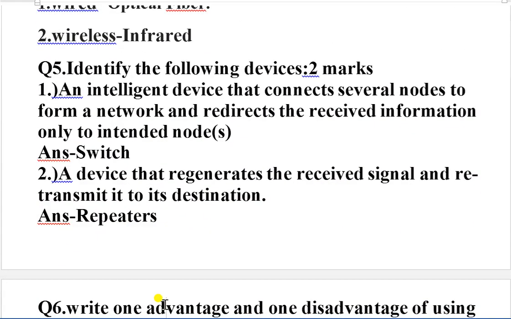Now question number 5, identify the devices. So here is the question, an intelligent device that connects several nodes to form a network and redirects the received information only to intended nodes. So the answer is switch. Second is a device that regenerates the received signal and retransmits it to its destination. This is repeaters.